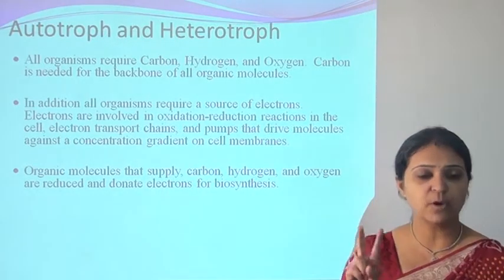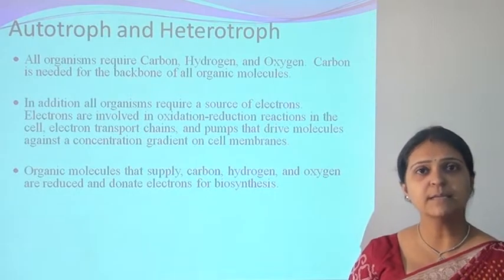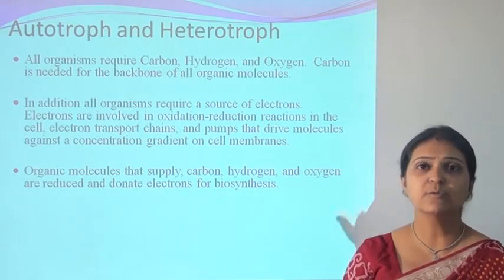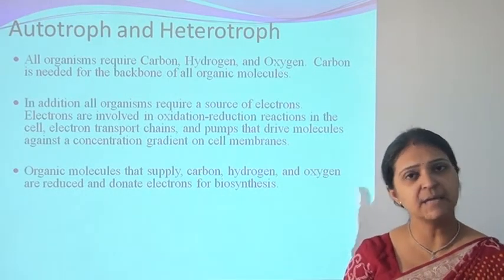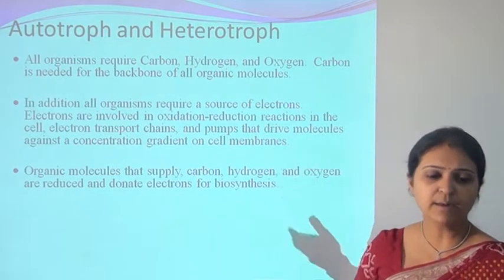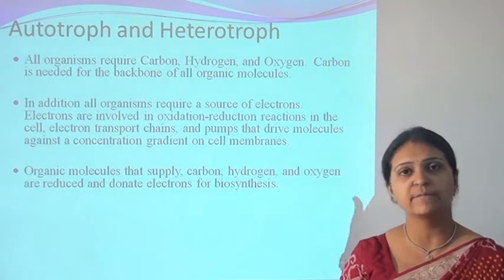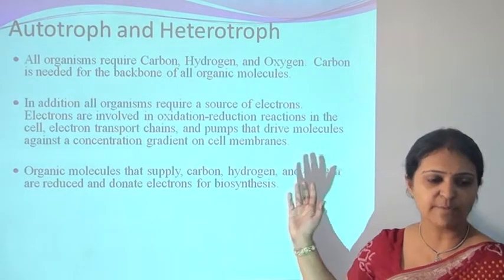Organisms are of two types: autotrophs and heterotrophs. Autotrophic organisms are those that can make their food by themselves. They use sunlight, carry out photosynthesis and make their own food. They are known as autotrophic organisms. And heterotrophic organisms are those that use organic compounds for their growth, multiplication and nutritional requirements. They are known as heterotrophic organisms.